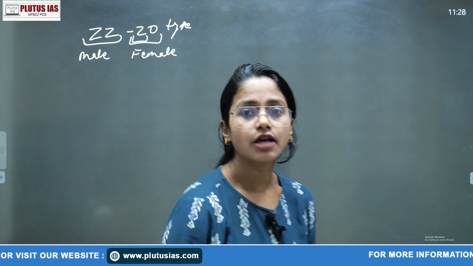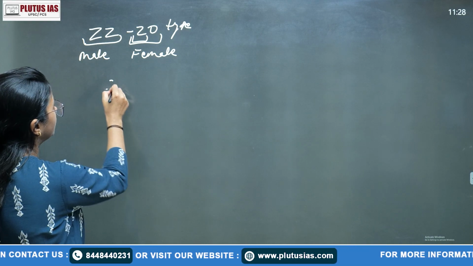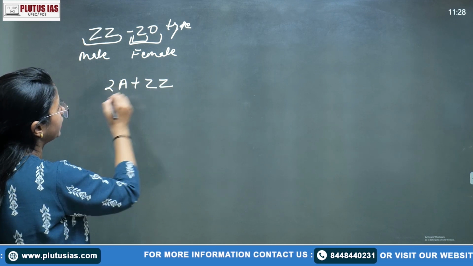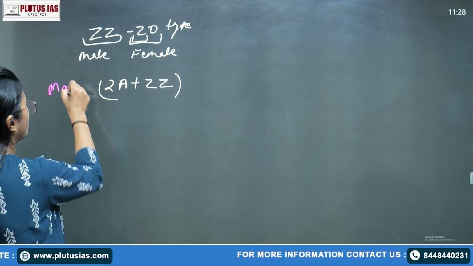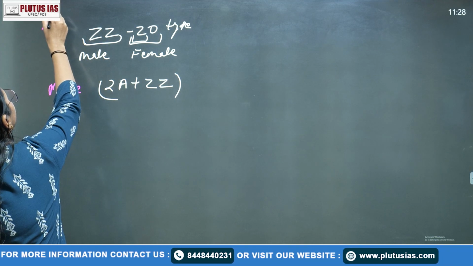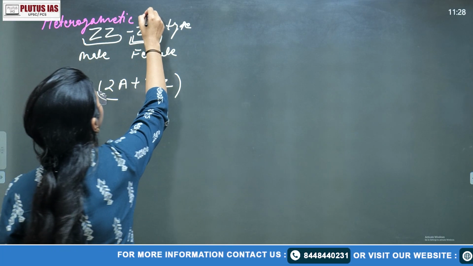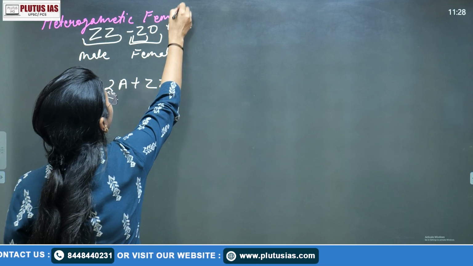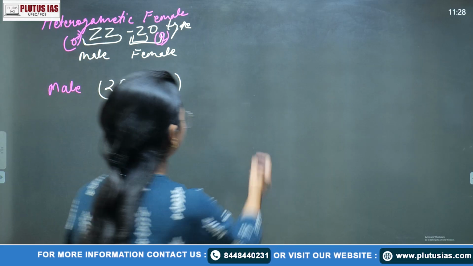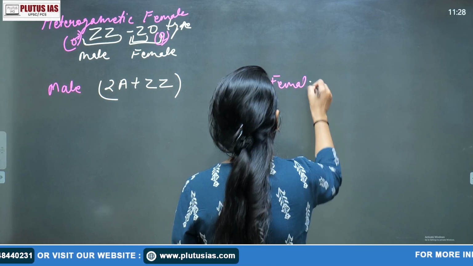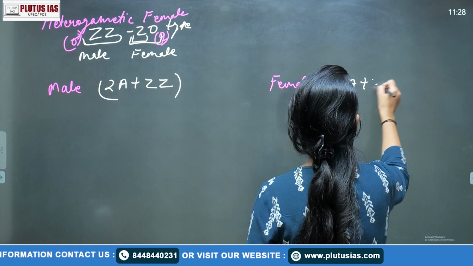The other is absent, like, okay, the total number of chromosomes can be different also. So if we are saying 2A plus ZZ, just remember this point, do not forget, this is the male part now because we are covering the heterogametic female, got it. So this is the male, and the female part is 2A plus ZO.